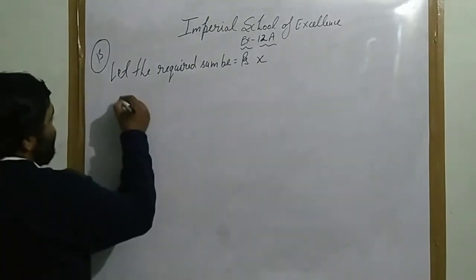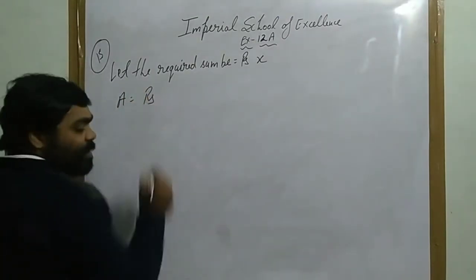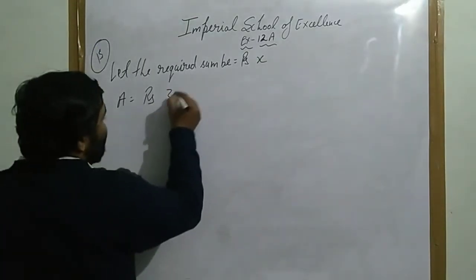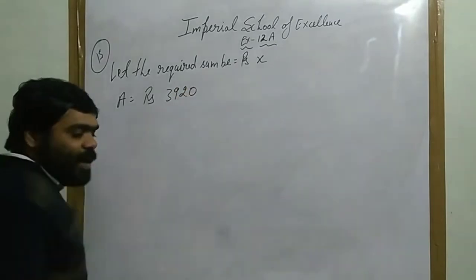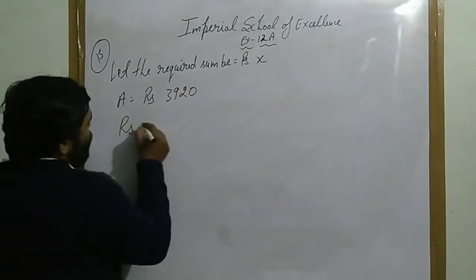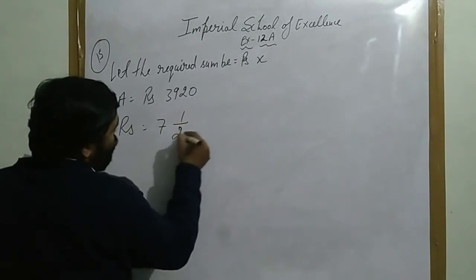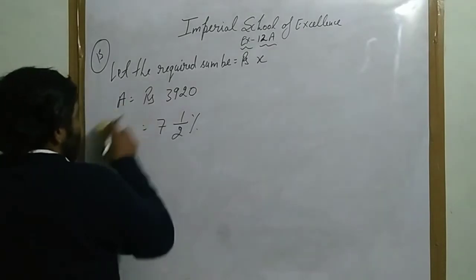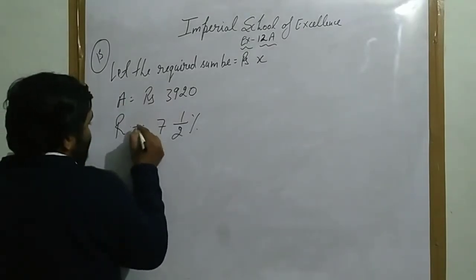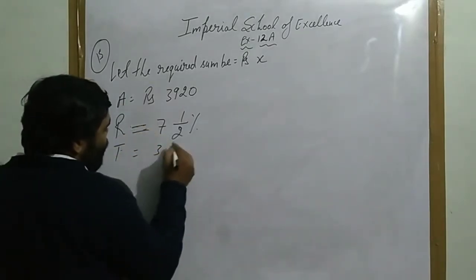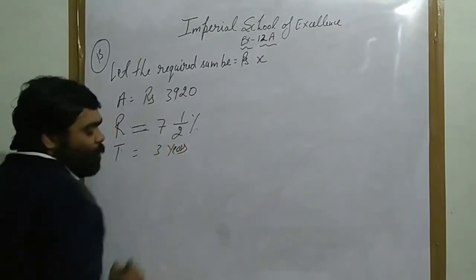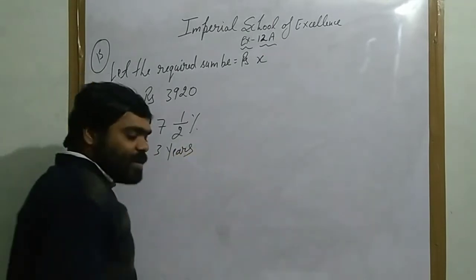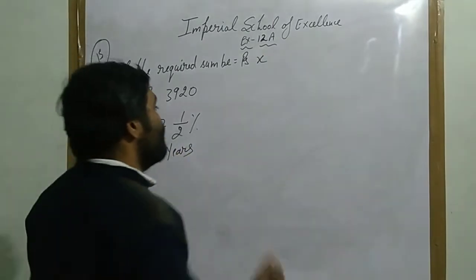After that, the amount is given here, rupees 3,920. After that, the rate is 7 1/2%. After that, the time is given here as 3 years. You have been given 3 years of time in this. The same formula you have to use.